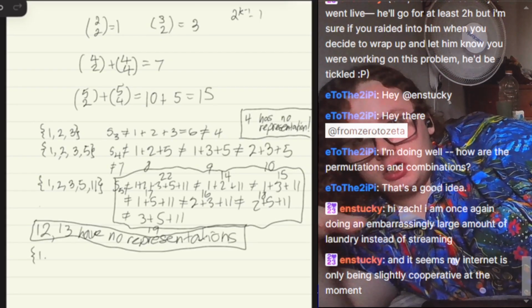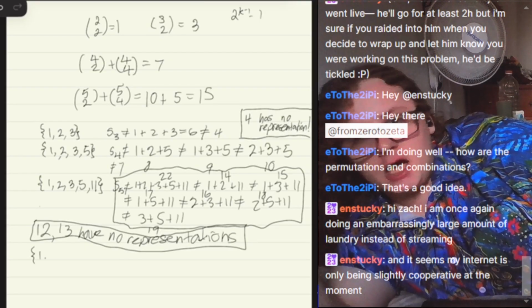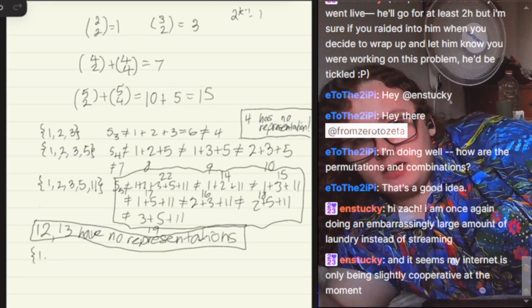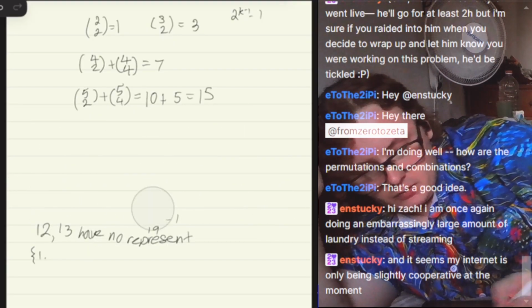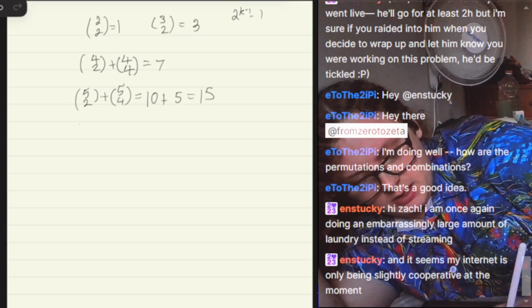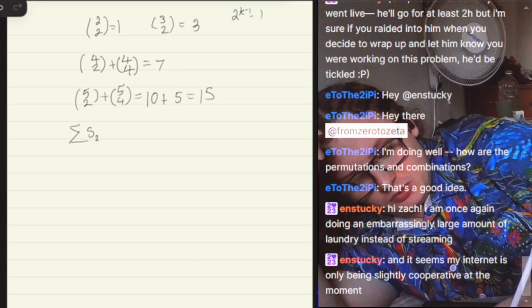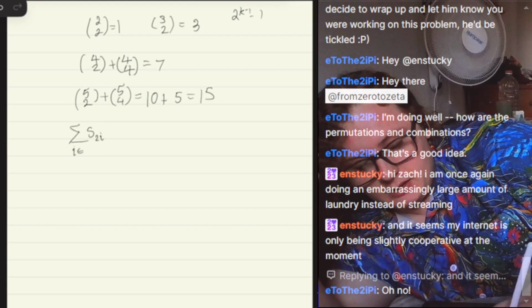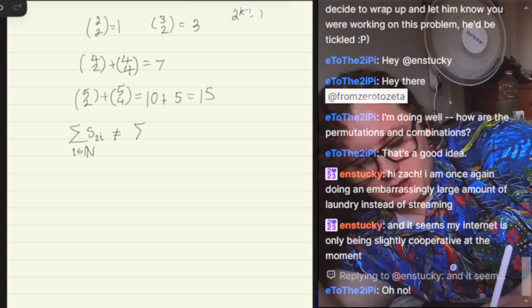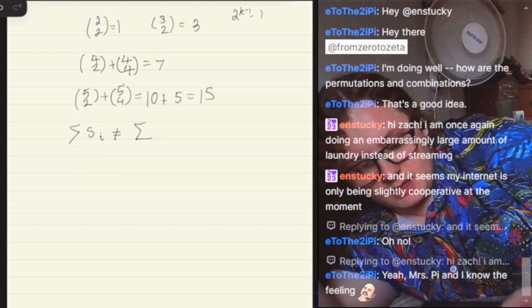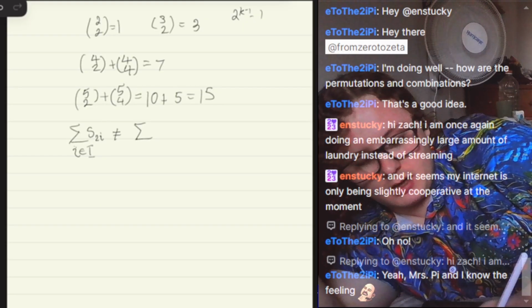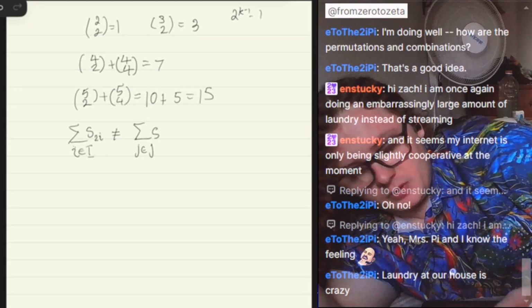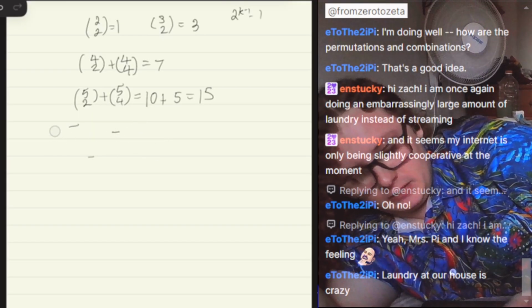They'll work at the moment, but as soon as we add another element, they won't, because then we have two sets that equal the same thing. Okay. So then we also have that the sum of S_2i for i in the natural numbers cannot equal the sum of, no, it's an even number of numbers. It doesn't have to be even in this.